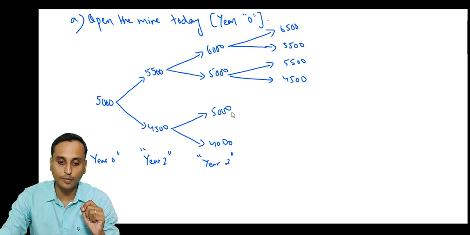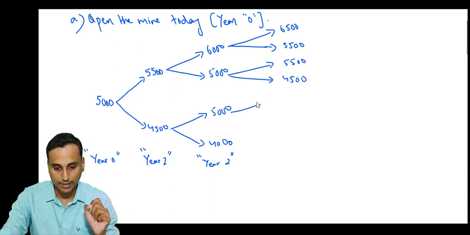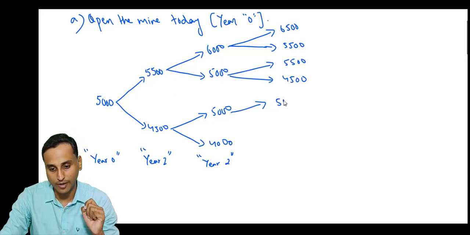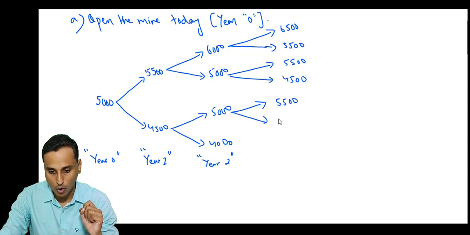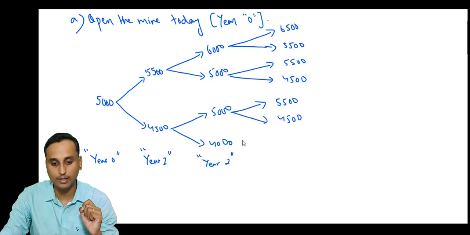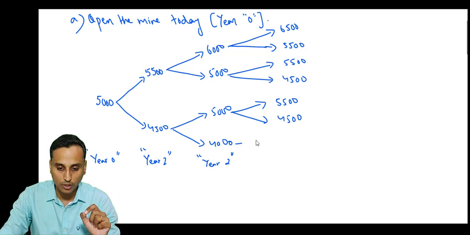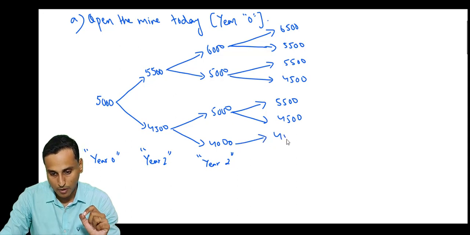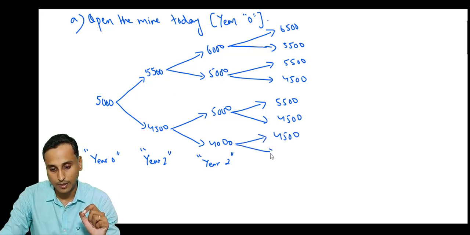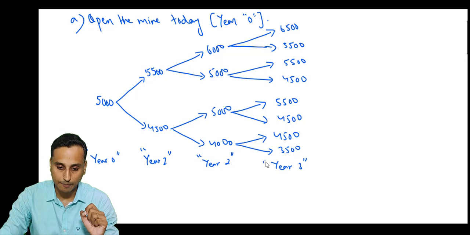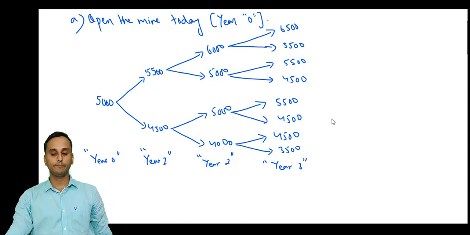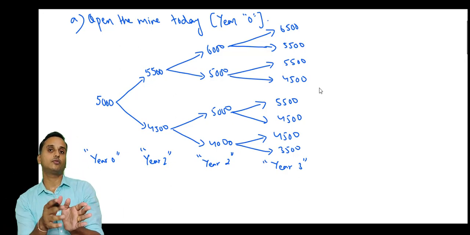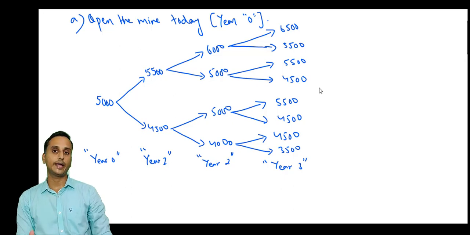Similarly, if the year 2 price was 4,000, then the year 3 price can be 4,500 or 3,500. These are the prices for year 3. So these can be the various prices at the respective points of time.